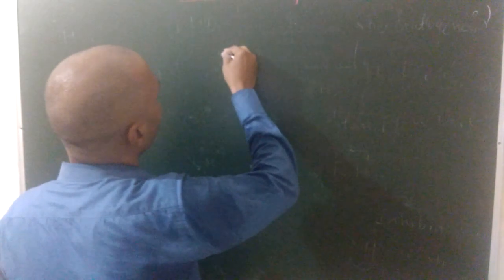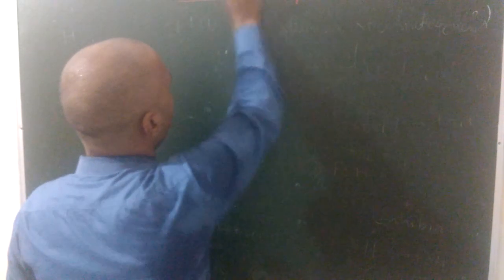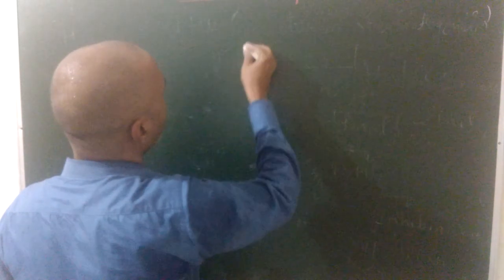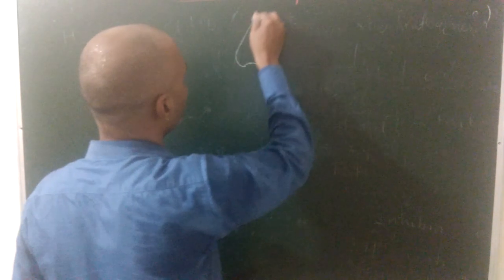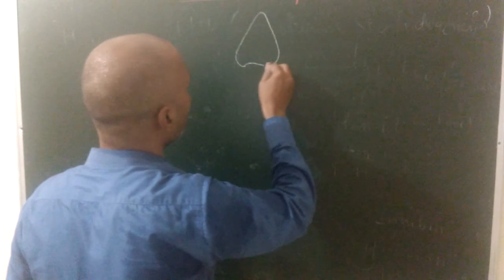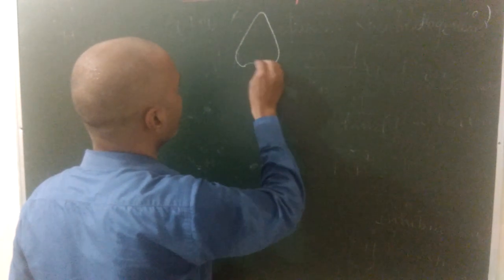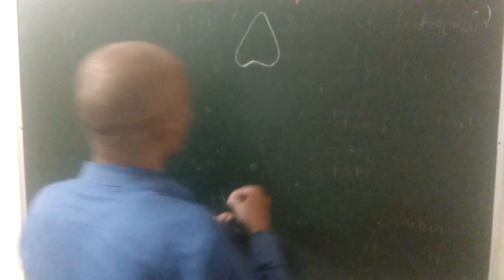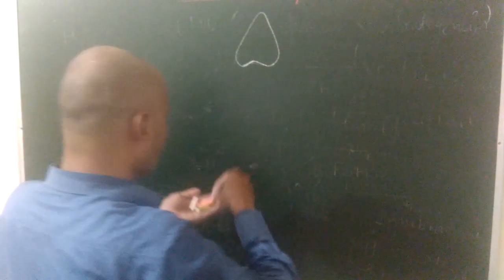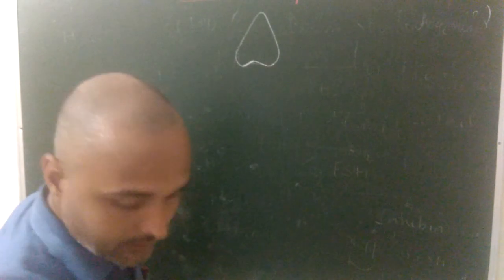Now see structure of human sperm. So this is the nucleus.